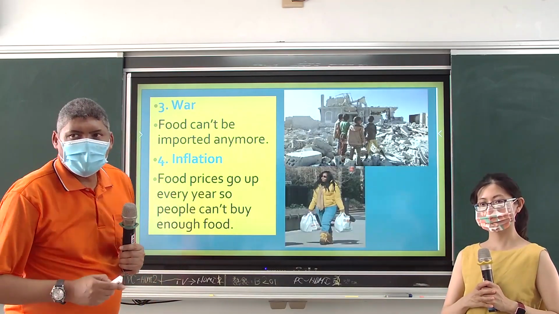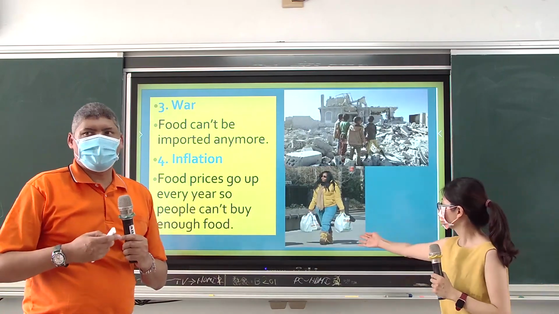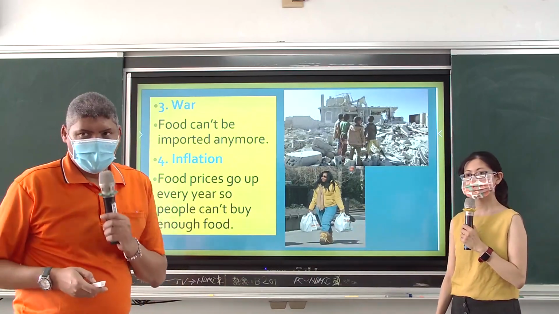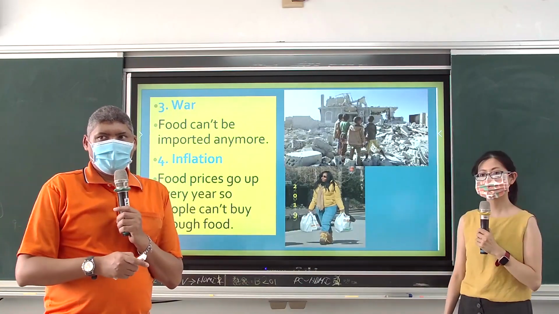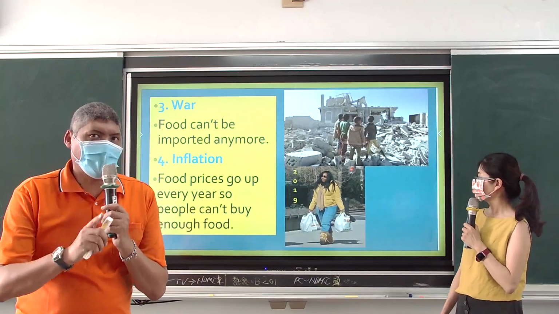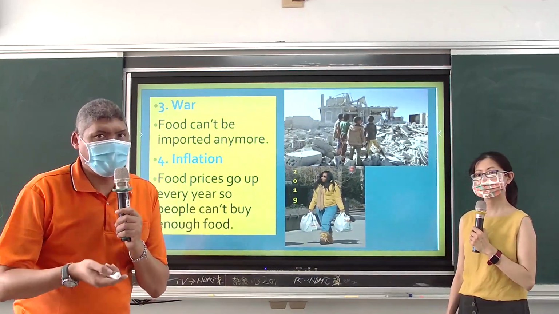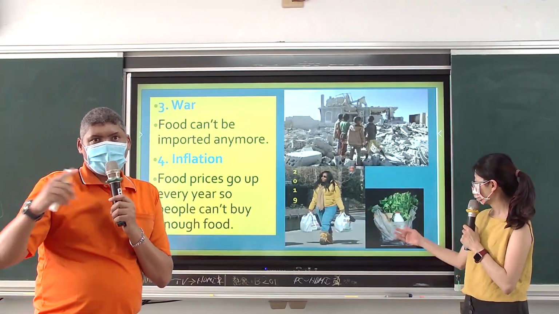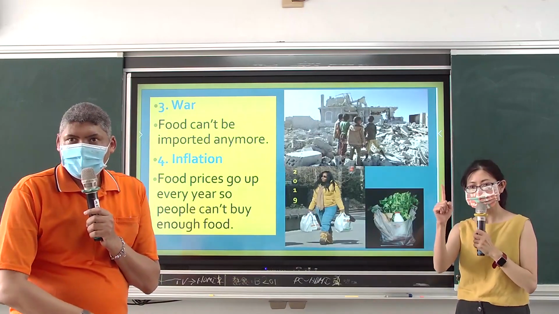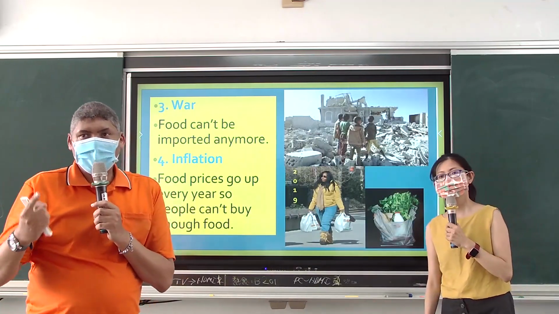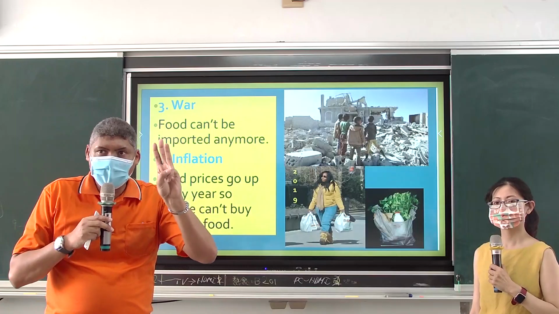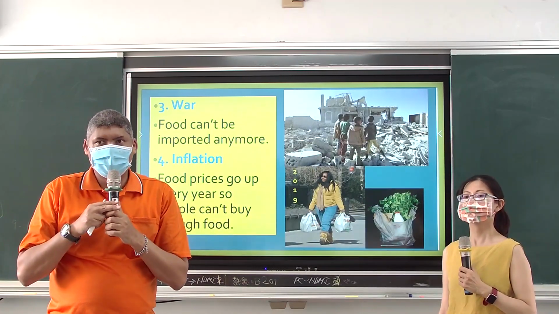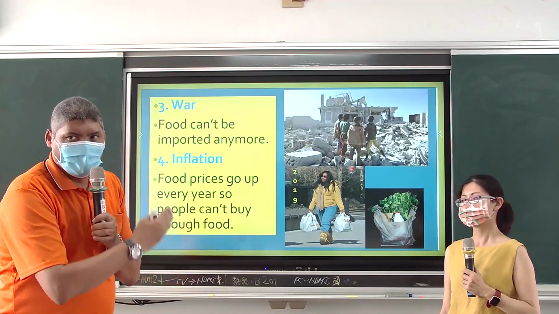So here's a picture of a woman who was able to buy 3 bags of food for a certain amount of US dollars. That was 2019. Now look at the same woman using the same amount of money in 2021. How many bags do you see in the picture now? One. Only one. That's correct. So she's moved down from 3 bags in 2019 to only 1 bag in 2021. This is what is meant by inflation.